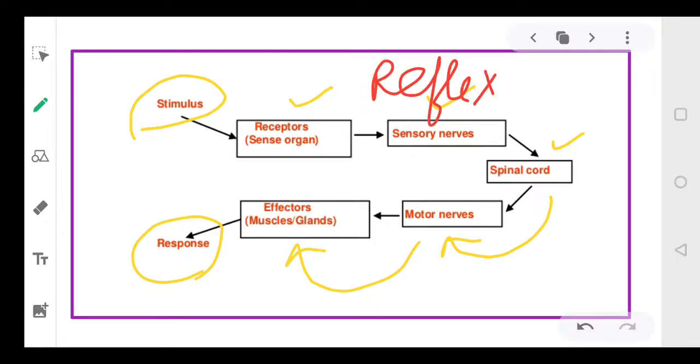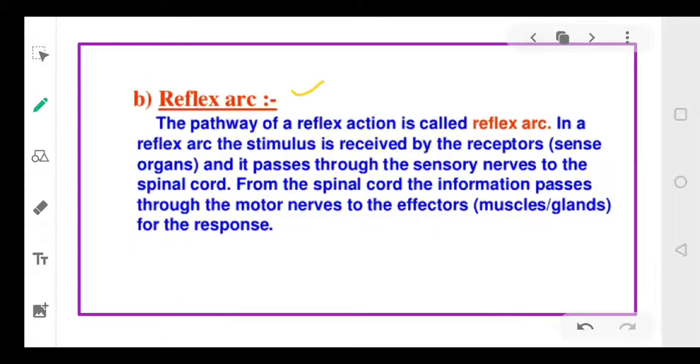What do we call this, students? Reflex arc. So what is a reflex arc? The pathway through which the message travels in a reflex action. Let's define it now. The pathway of reflex action is called reflex arc.